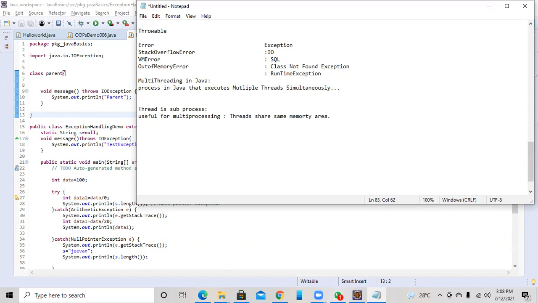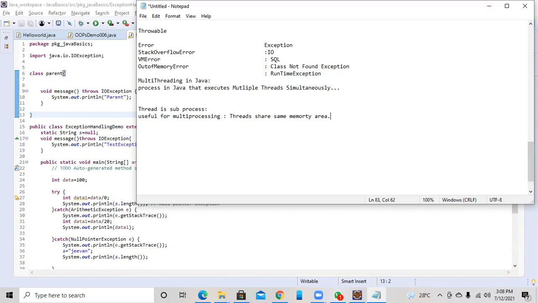They don't allow a separate memory area, so it saves memory, and context switching between the threads takes less time than a process. Context switching means switching from one process to another between the threads, and that takes less time than a process. So we use multi-threading because threads use a shared memory area.